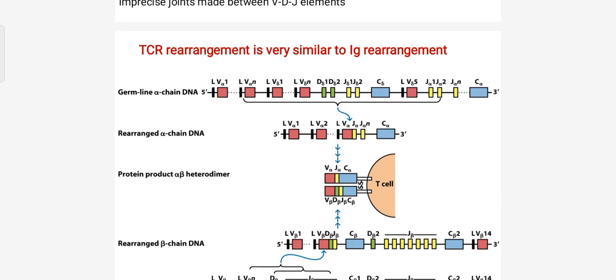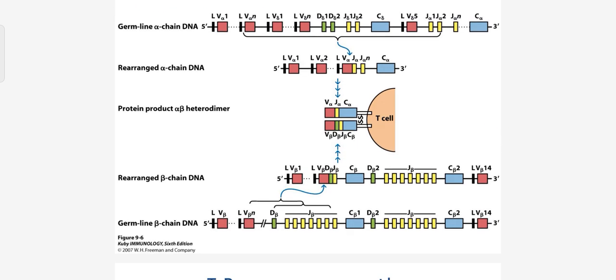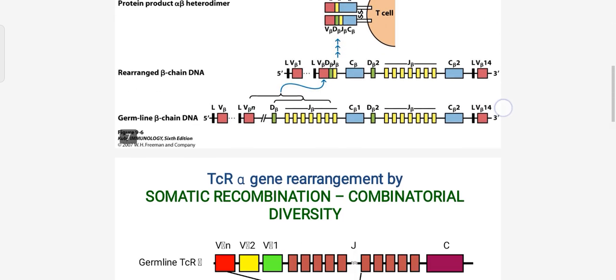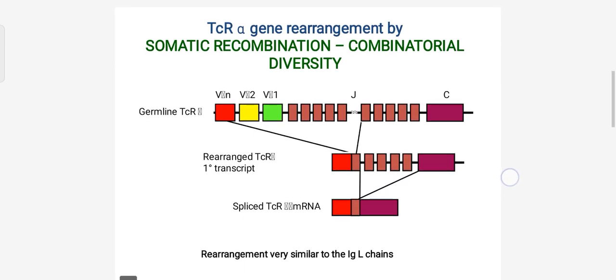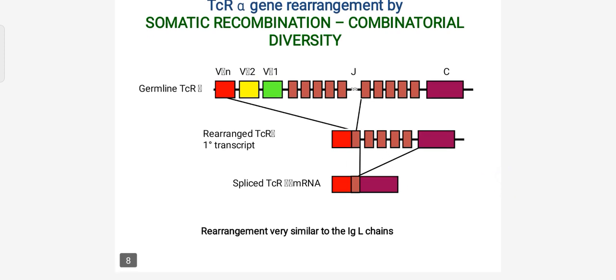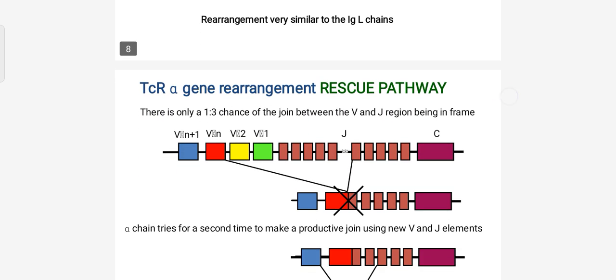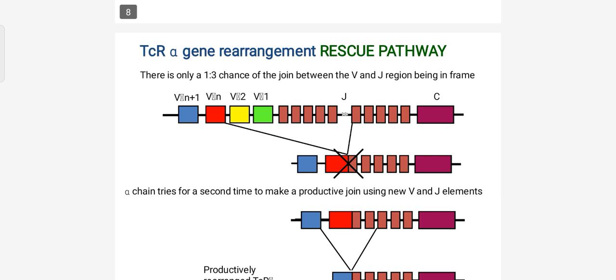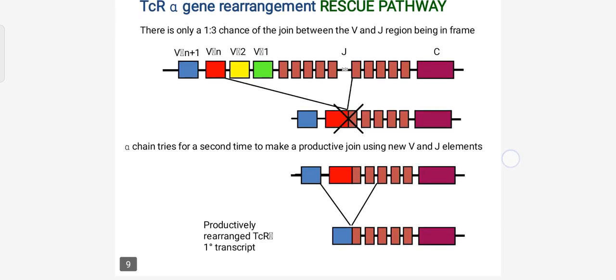TCR rearrangement is very similar to IG rearrangement. Somatic recombination, combinatorial diversity. Which is the TCR alpha gene rearrangement rescue pathway.